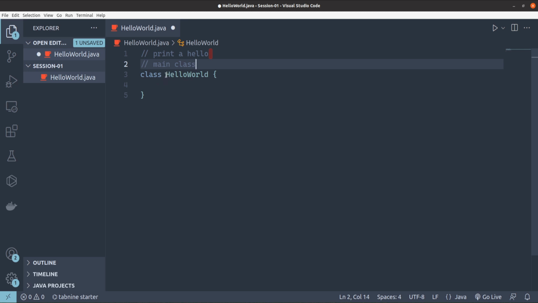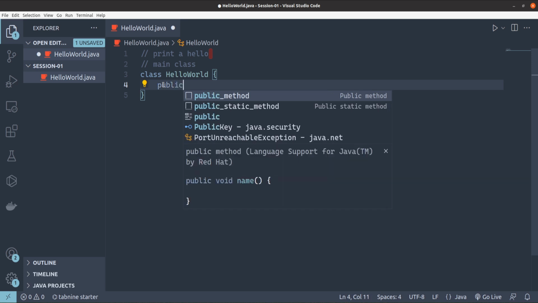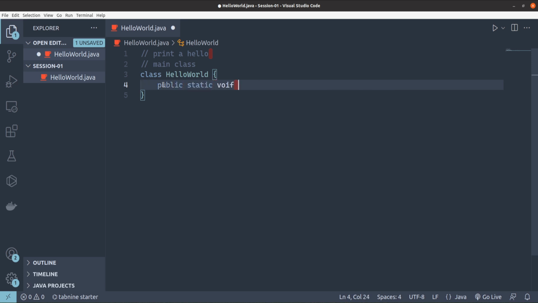Okay, so in this class hello world, I have to write some instruction which is going to print a hello on the screen. Now I need to tell Java that when you are going to read this class, you have to start your code from here: public static void main.